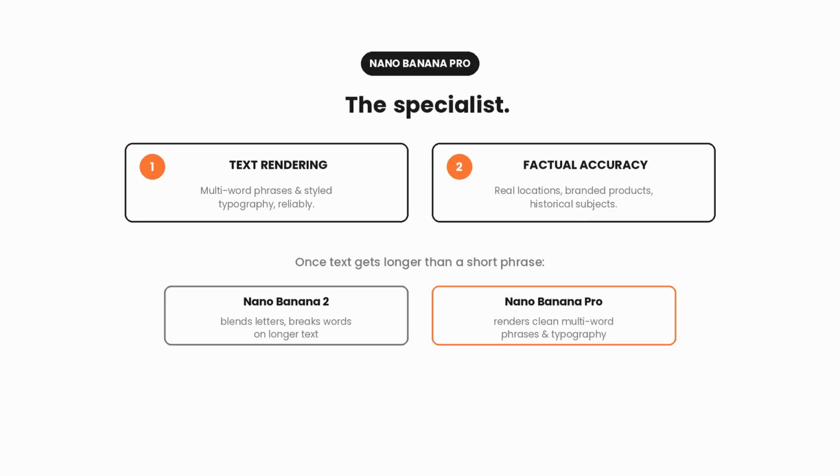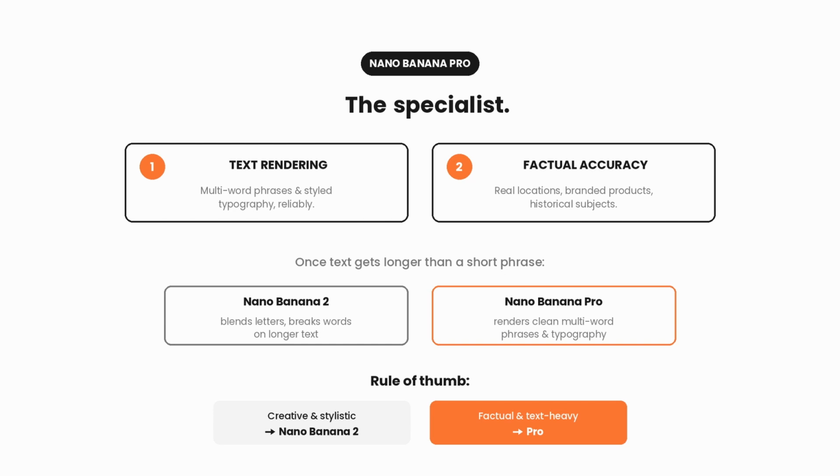Nano Banana Pro is the specialist. This is where you go when the prompt actually needs precision, specifically for two things. One, text rendering. If your image needs readable text in it, a poster, a label, or a headline baked into the visual, Pro handles multi-word phrases and styled typography with more reliability. Nano Banana 2 tends to blend letters or break words once the text gets longer than a short phrase. Two, factual accuracy. If you are generating something tied to a real location, a brand product, or a historical subject, Pro's deeper world knowledge gives it a real edge.